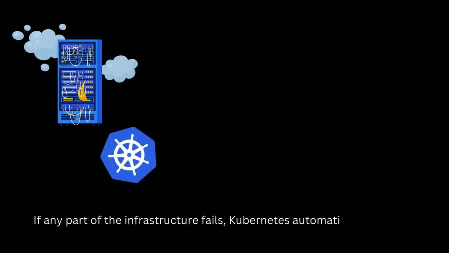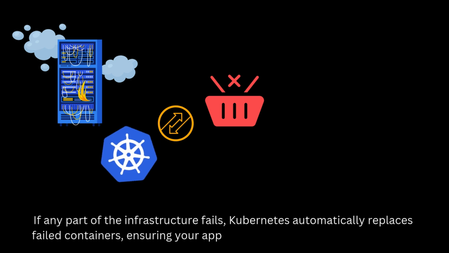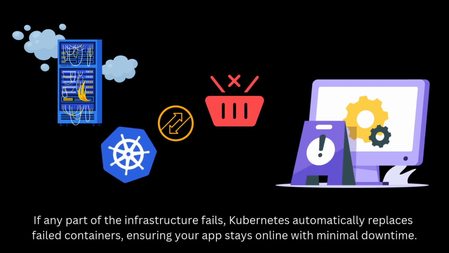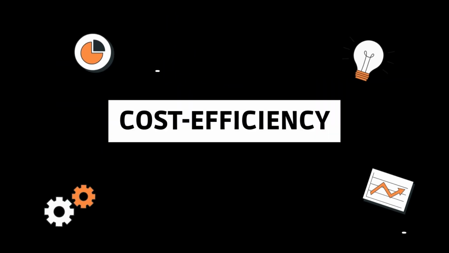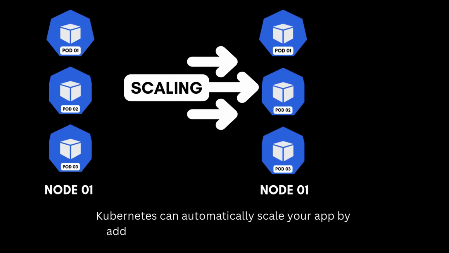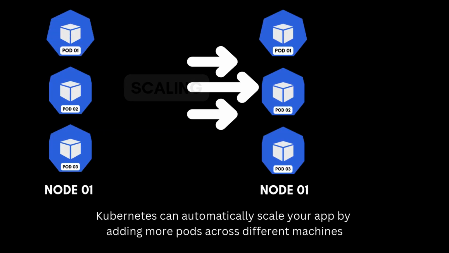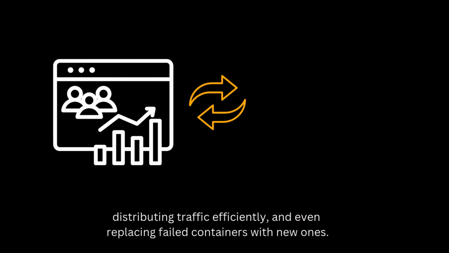High availability. If any part of the infrastructure fails, Kubernetes automatically replaces failed containers, ensuring your app stays online with minimal downtime. Cost efficiency. Kubernetes can automatically scale your app by adding more pods across different machines, distributing traffic efficiently, and even replacing failed containers with new ones.